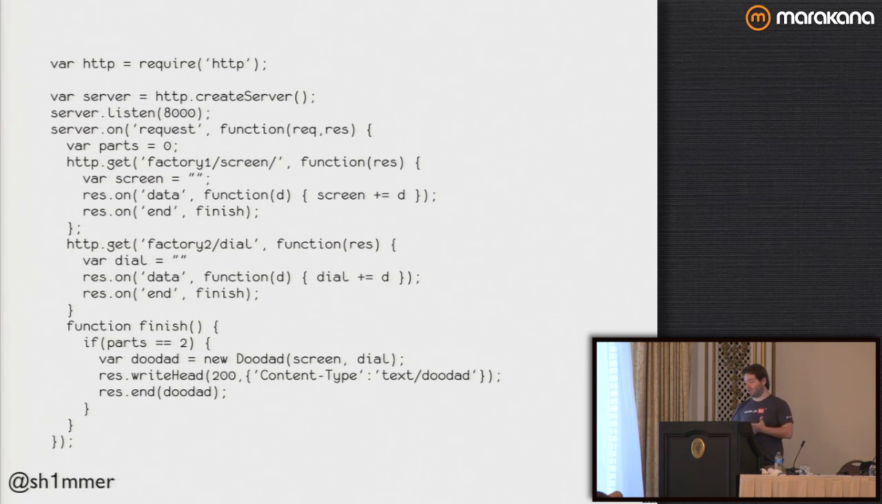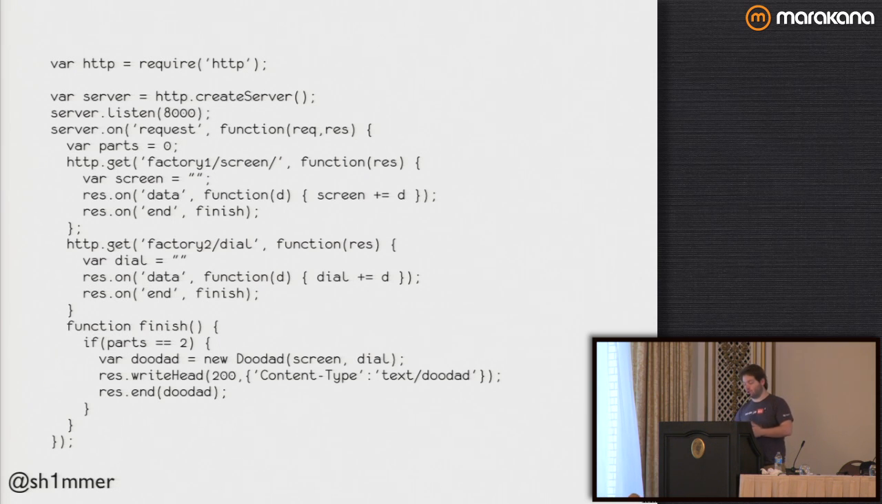And basically what we're saying is every time factory 1 gives me some data for a screen, I'm going to add that to my screen. So I'm now buffering up all of my screen data, and then at some point I'm going to call that and say finish. And finish is going to check to see if I've got all my parts. If it doesn't have all my parts, then it's not going to do anything. If it does have all my parts, then it's going to finish the request as we did in the first example.